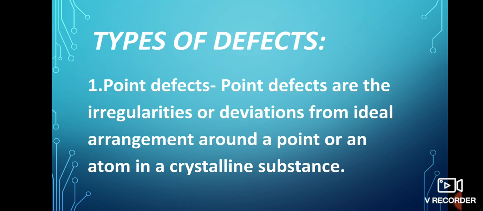Now next topic is types of defects. There are two types of defects. The first one is the point defects. Point defects are the irregularities or deviation from ideal arrangement around a point or an atom in crystalline substance. That means when deviations are produced from regular arranged geometrical structure of atoms in crystalline substance, then such defects are called atomic or point defects.